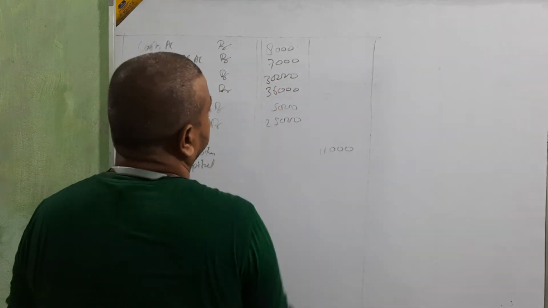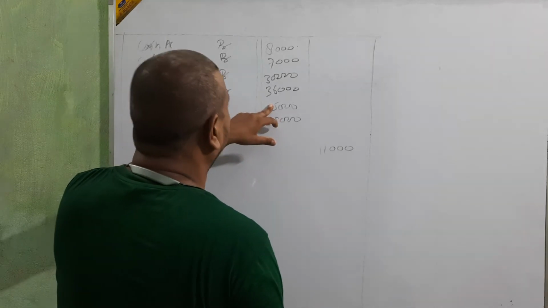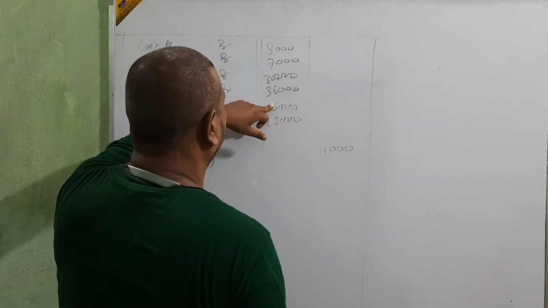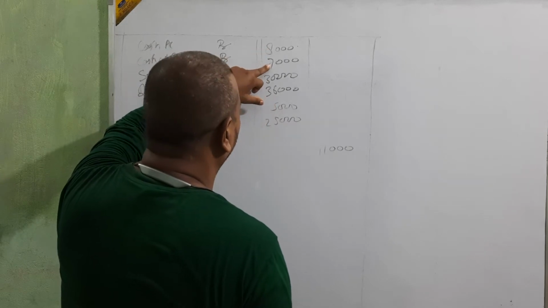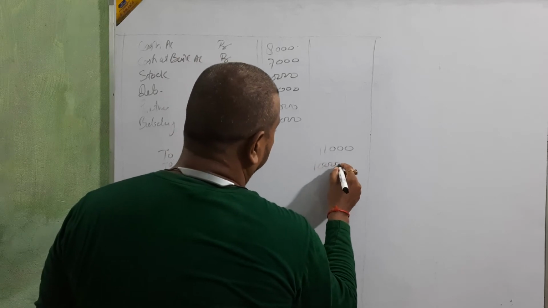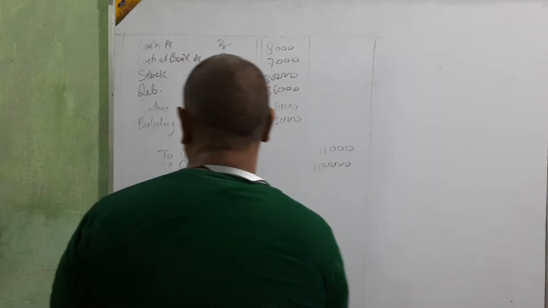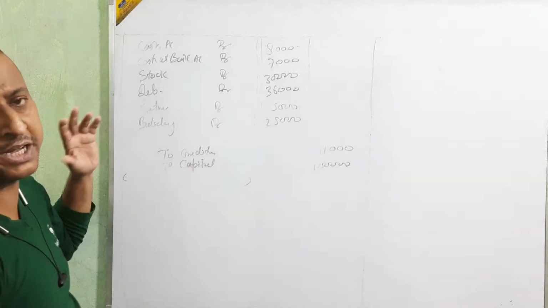30,000, 30 and 30, 60,000, 60 and 20, 80,000, 90,000. Okay, 90,000, 1 lakh 5,000, 1 lakh 11,000. 11,000, 1 lakh. It means capital is 1 lakh. In the answer it is given, beta, capital 1 lakh. Okay, this is called opening entry.